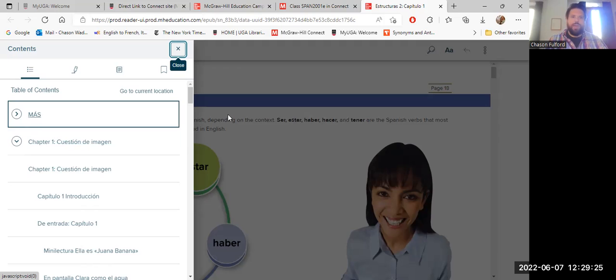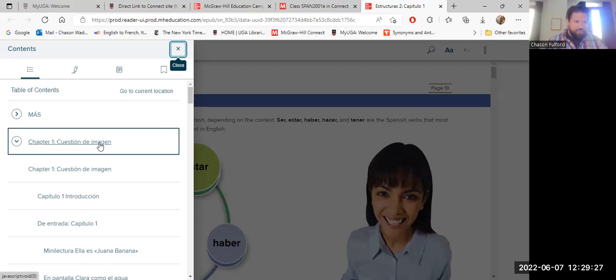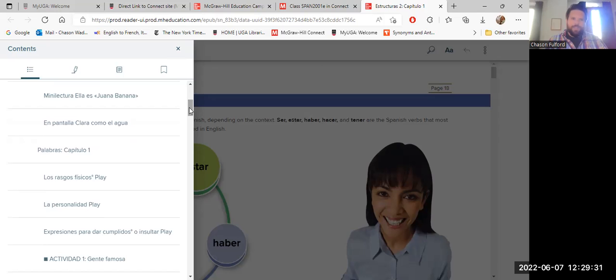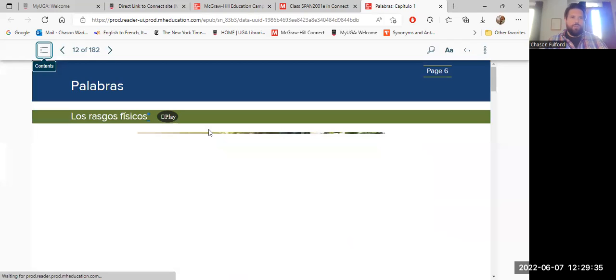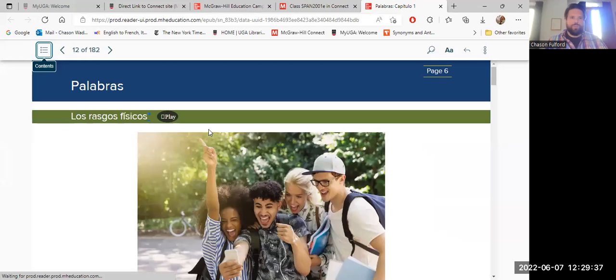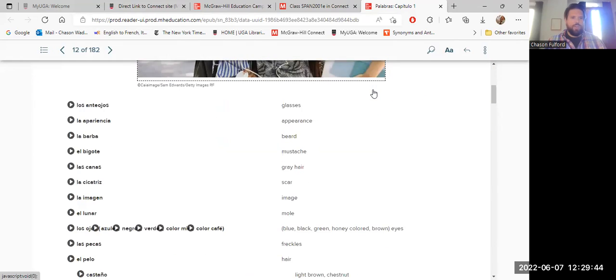Everything here works. Another thing that I really enjoy about this textbook, and I think this especially affects us as an online course, is that if you go over to, for example, palabras, which is the vocabulary, once you look at the different words, you'll notice there's a little link here. You can click on that and play the audio.